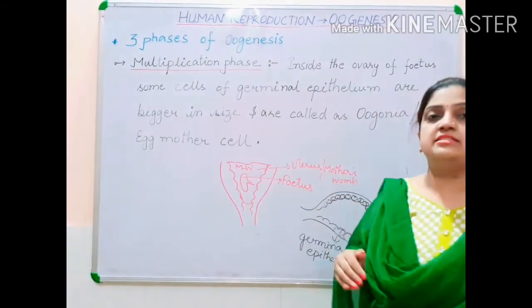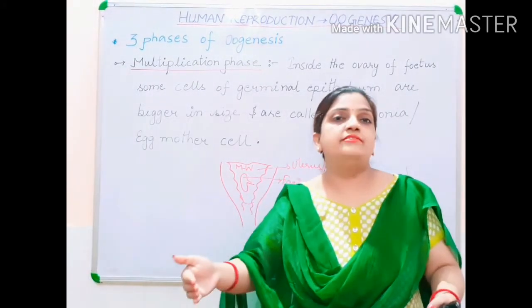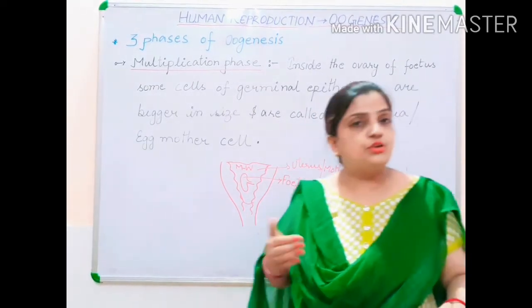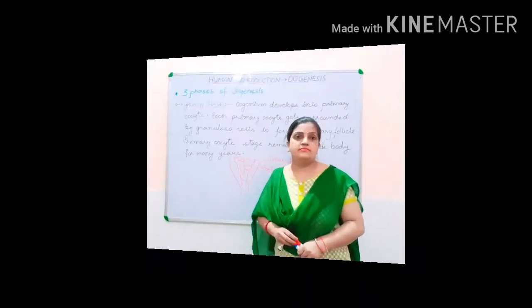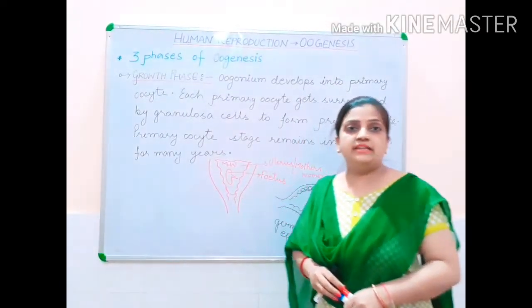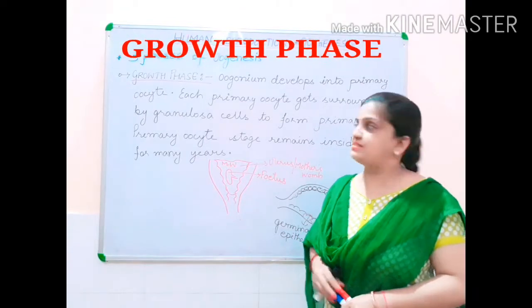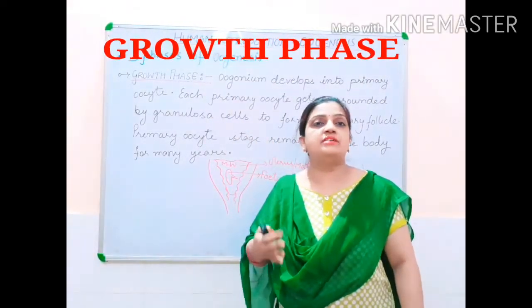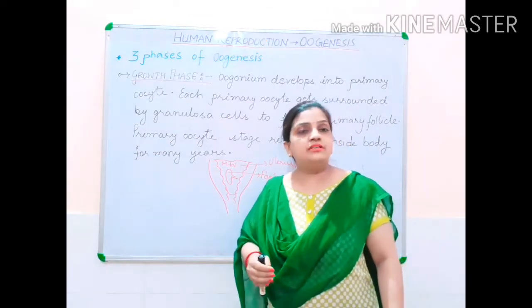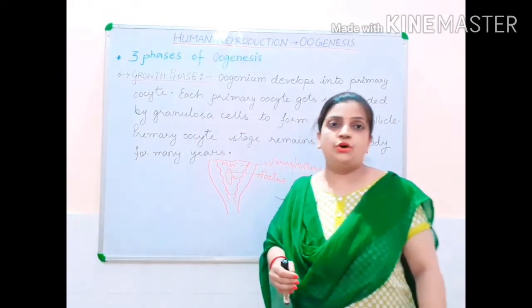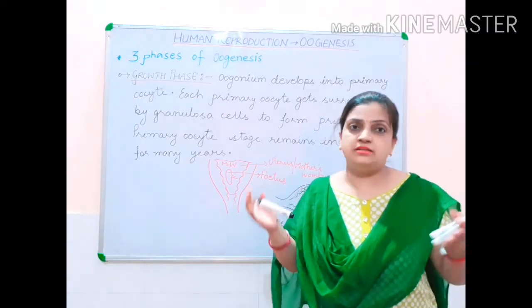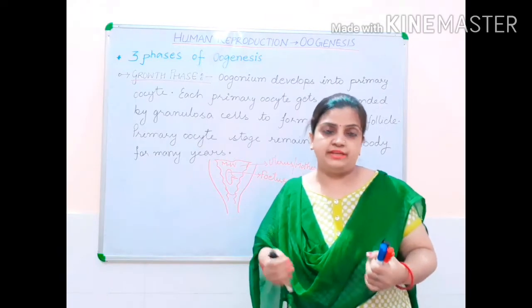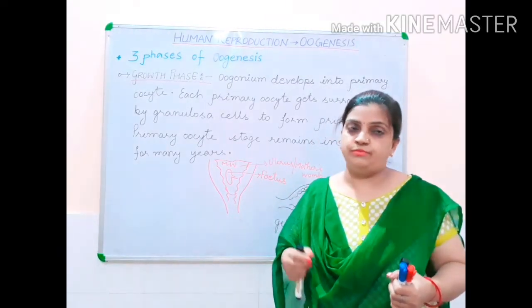Now these oogonia cells will proceed forward to the next phase, that is called the growth phase. Now children, moving to the next phase, that is your growth phase. Now growth phase occurs after the multiplication phase. During the multiplication phase, I told you all that your cells are developed and mother egg cell is developing over there. Oogonia is being formed.